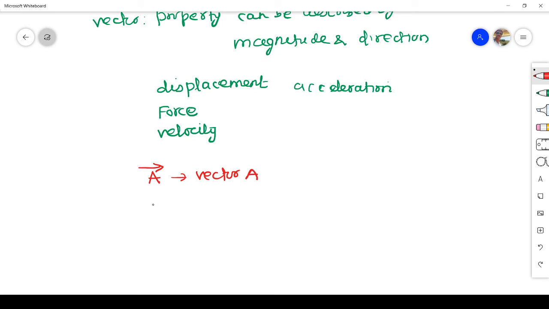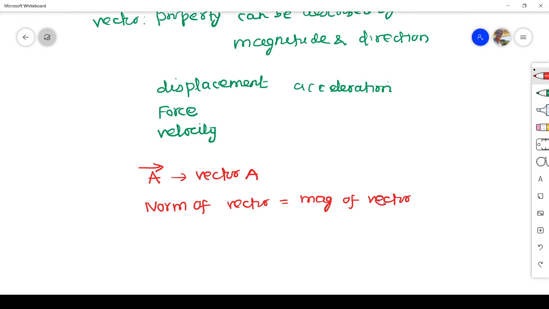We know that a vector has both magnitude and direction. What is the meaning of magnitude of the vector? You can call the magnitude of a vector the norm of the vector. Norm means magnitude. Norm of vector means magnitude of vector, right?